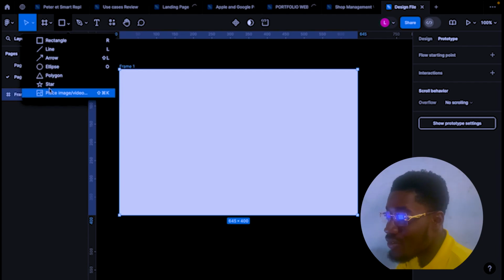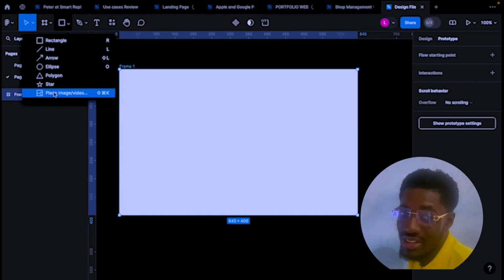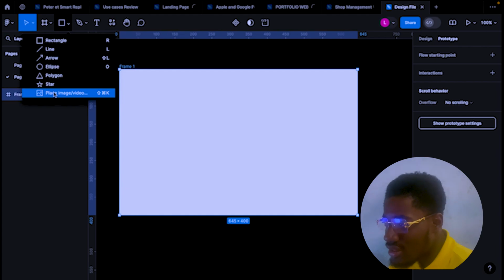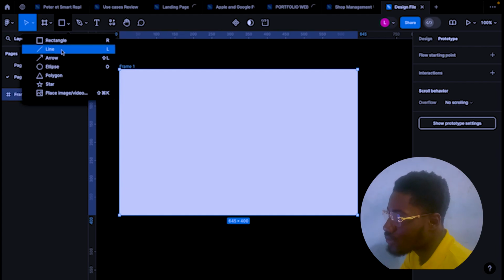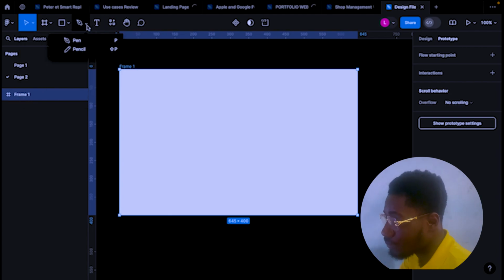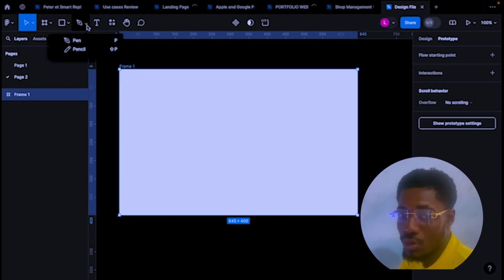Polygon is for drawing a polygon or a star. Place image and video is for placing images. So you can place an image, maybe you can see some designs, you have images, you have video, you have animations. This is where that comes in. So that's basically it.